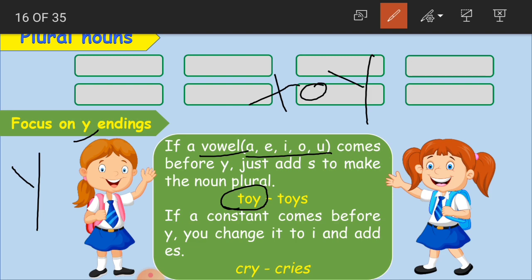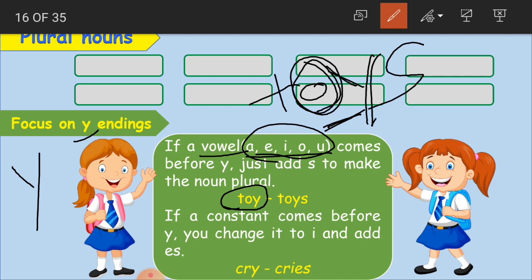A, E, I, O, U. All these five together are called vowels. In the spelling T-O-Y, before Y we have a vowel, O. So to say this word in plural form, we add S to toy, and it becomes toys.